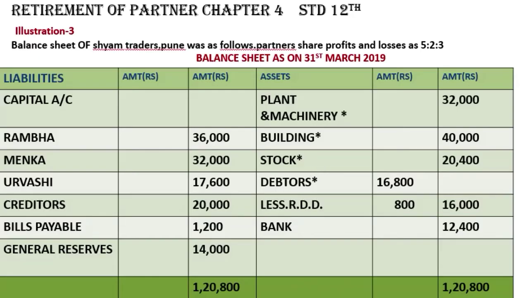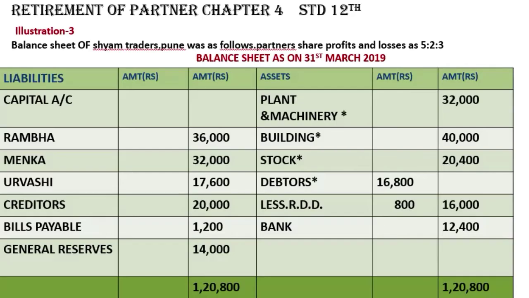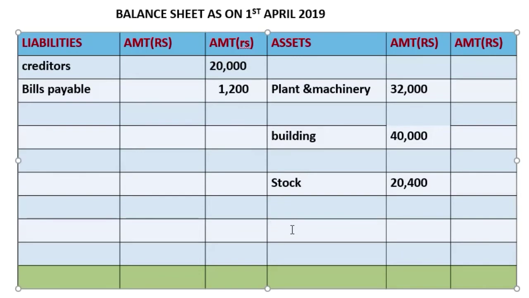And after building, stock 20,400. And debtors 16,800. Debtors account.